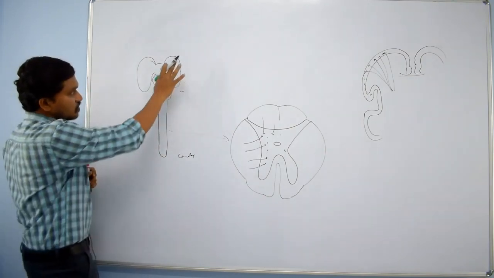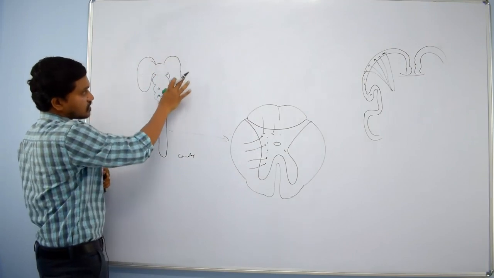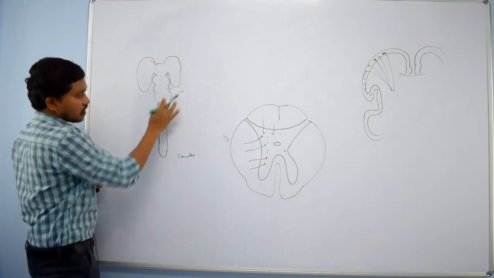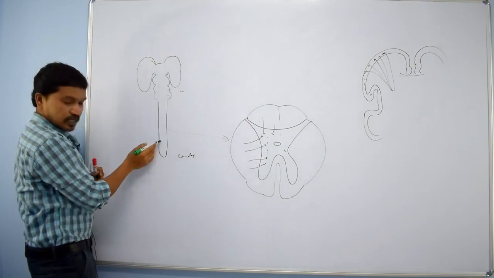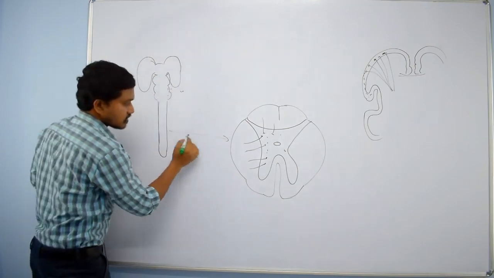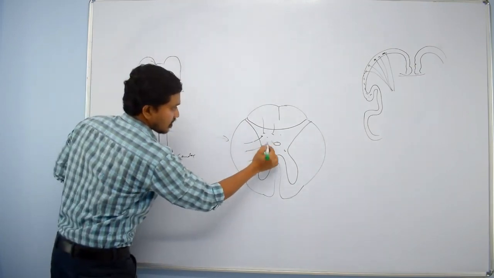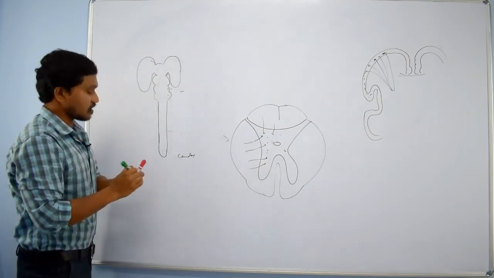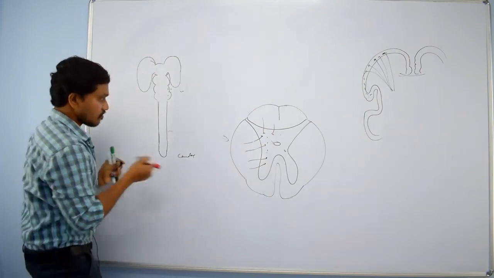And here if you observe the cavities, the cavity present in the spinal cord is the central canal of the spinal cord.